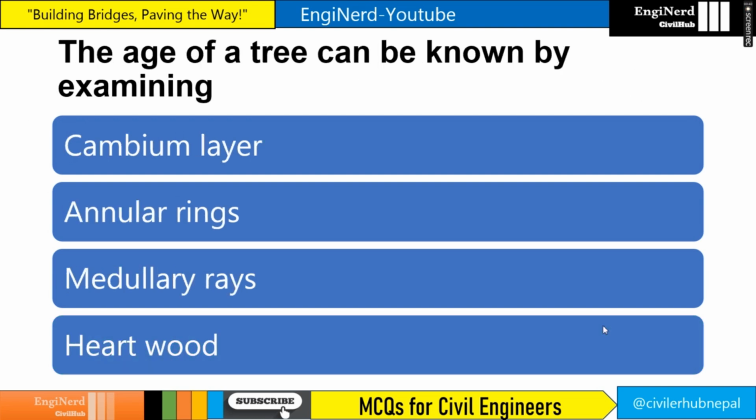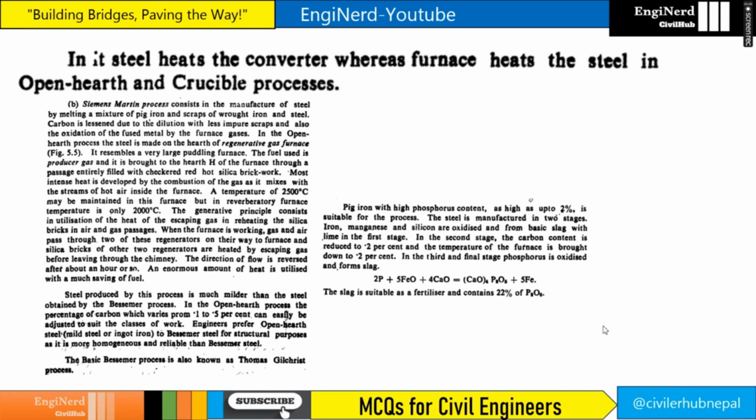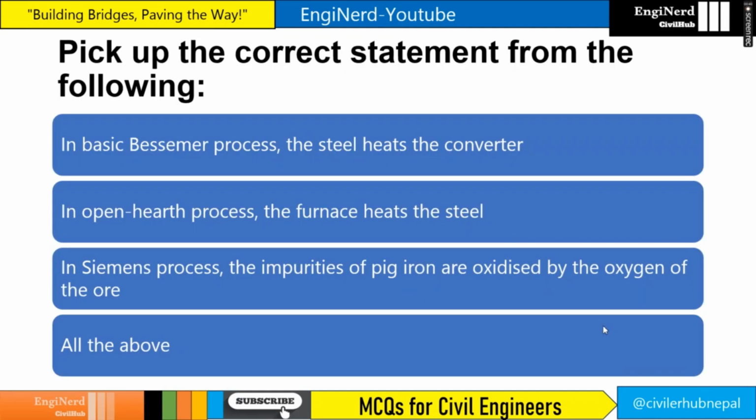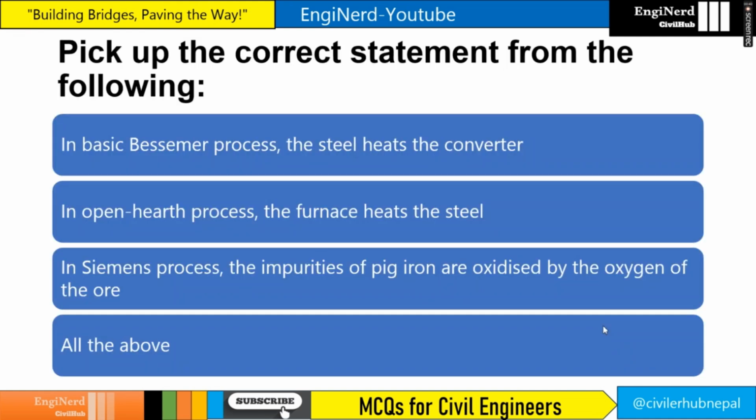The age of tree can be known by examining annual rings, right? So our answer is annular rings. Pick up the correct statement from the following. In basic Bessemer process, the steel hits the converter. In open hearth process, the furnace hits the steel. In Siemens process, the impurities of pig iron are oxidized by the oxygen of the ore. All of the above. In the basic Bessemer process, the steel hits the converter, right?